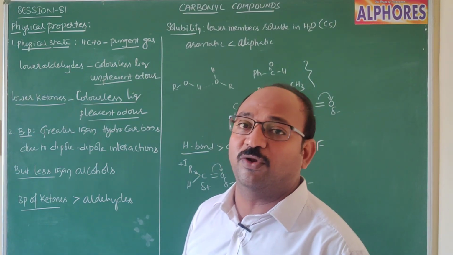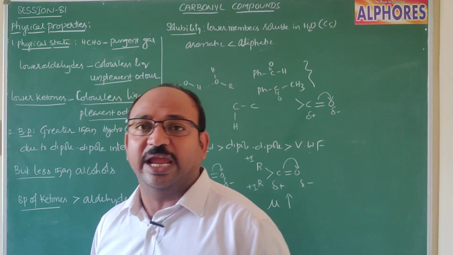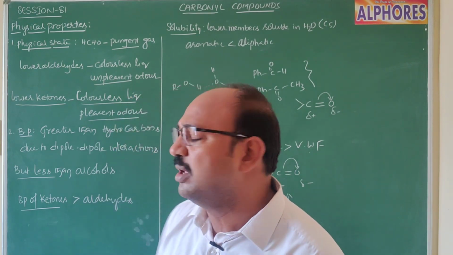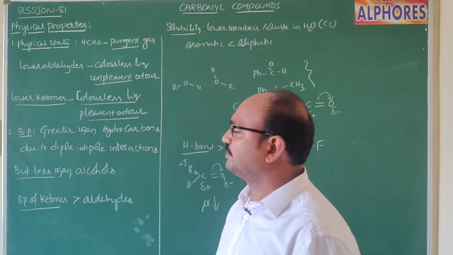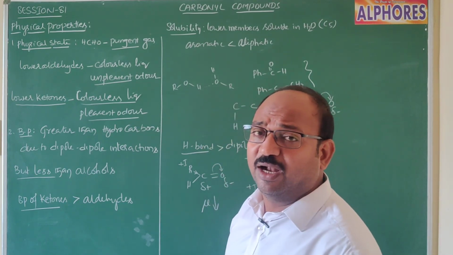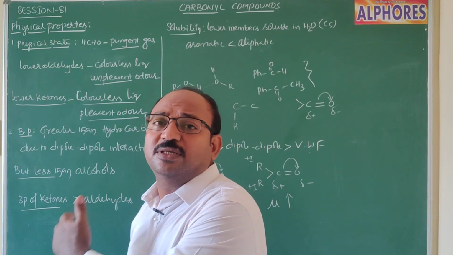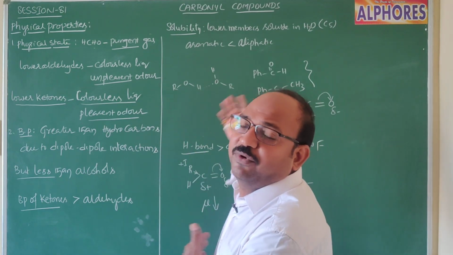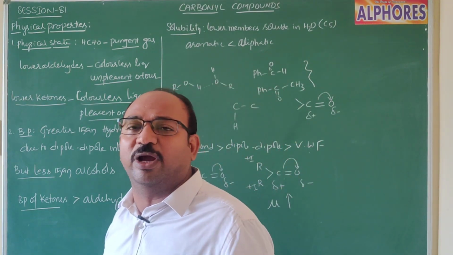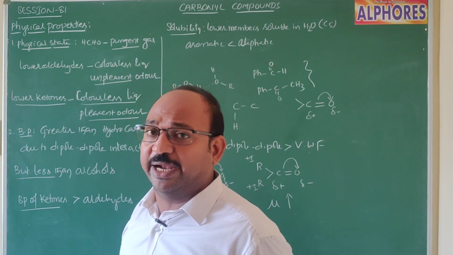Compared to benzaldehyde, acetophenone has a higher boiling point, because acetophenone is a ketone and this one is an aldehyde. So not only in aliphatic but also in aromatic compounds the same property is maintained: ketones have higher boiling points than aldehydes.